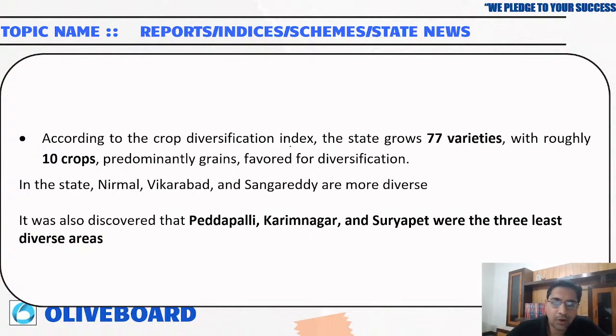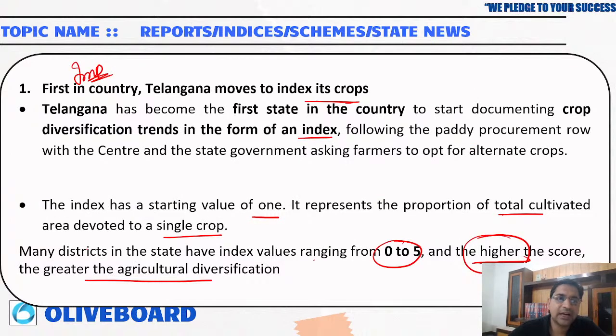So, according to the crop diversification index, the state grows 77 varieties of 10 crops. Normally, grains are favored for diversification in the state. Nirmal, Vikarabad and Sangareddy are the more diverse areas. It was also discovered that Peddapalli, Karimnagar and Suryapet were the 3 least diverse areas. You just have to remember that Telangana is the first in the country to index the crop for crop diversification.